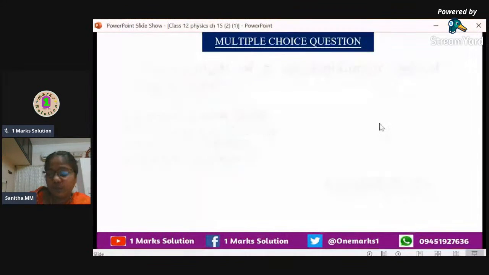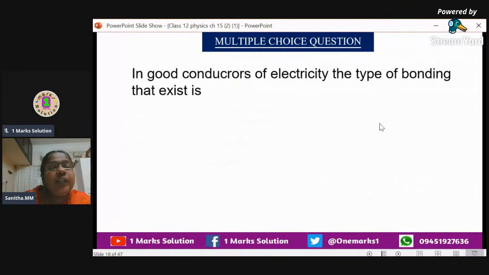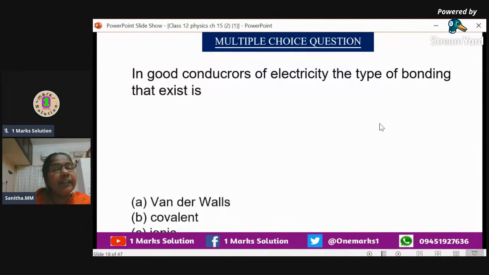Next, we can go for: in good conductors of electricity, the type of bonding that exists. Actually, we are dealing with semiconductors, then why good conductors of electricity? Because first comes conductors, then semiconductors will come under it. So we can go through the options and find it.